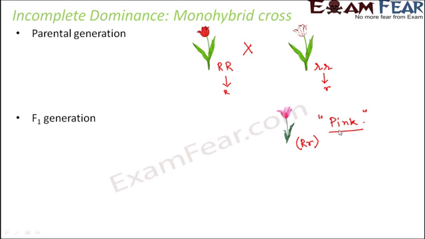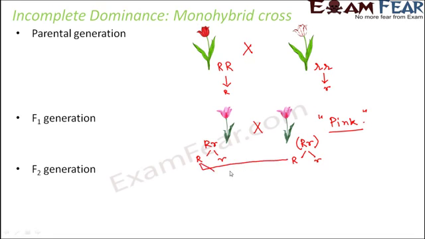Now what happened beyond this in the F2 generation? If the pink flowers were allowed to cross with each other, I mean if they were allowed to self-pollinate, in that case what happened? If the pink flower self-pollinated, this is also going to be Rr. So what are the possible gametes that this can produce? Capital R and small r. So now this capital R could combine with this, small r could combine with this, and small r could combine with this. These are all the possible outcomes.